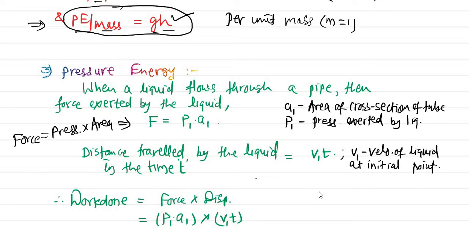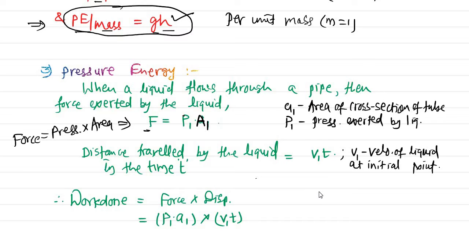If we talk about the force at point A, let us consider the initial area is A. In the diagram we have shown capital A, so make it correct, capital A1. So capital A1 is the area and P1 is the pressure. Pressure into area we can call force.